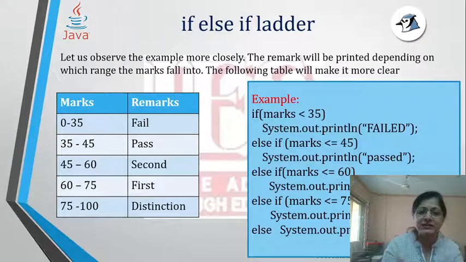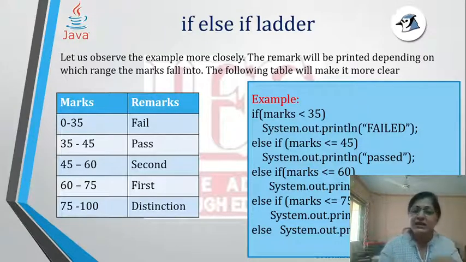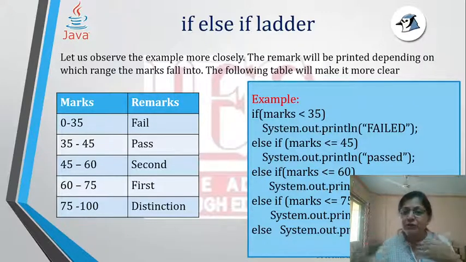Is it greater than 0 and is it less than 35? Then put fail. Otherwise, is it greater than 35 and is it less than 45? Then put fail. So I am not checking for both the limits, because the logic is it is coming to the next one only if the previous one is evaluating to false.